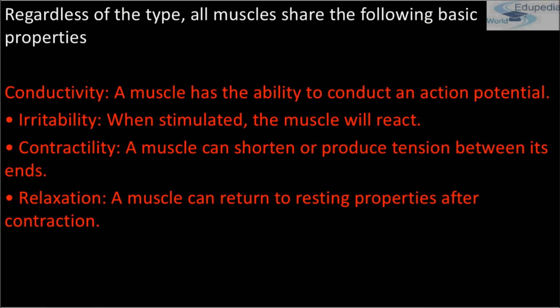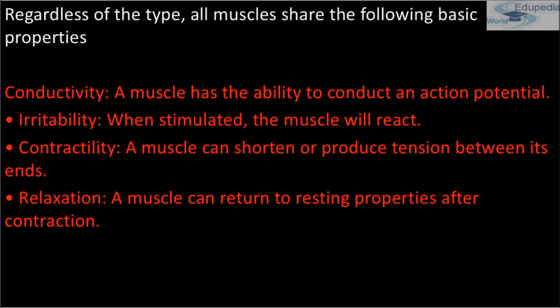Now regardless of the type, all muscles share the following basic properties. First is conductivity. Conductivity means a muscle has the ability to conduct an action potential. We'll be studying action potential in detail, but for the time being just know that all muscles share these basic properties.